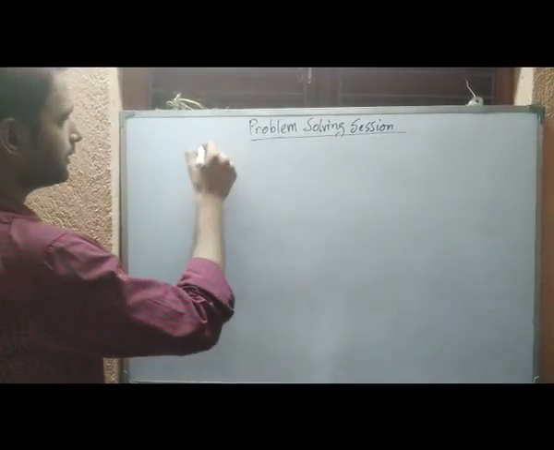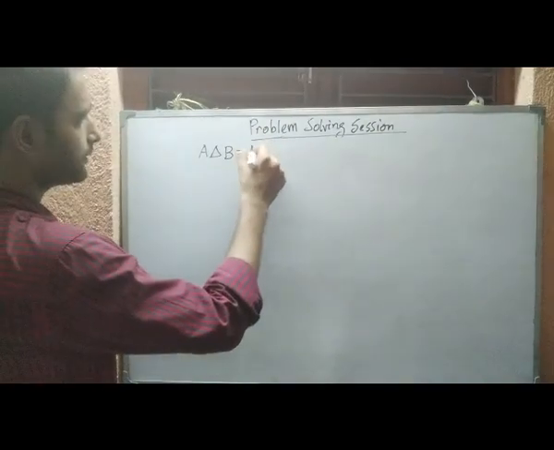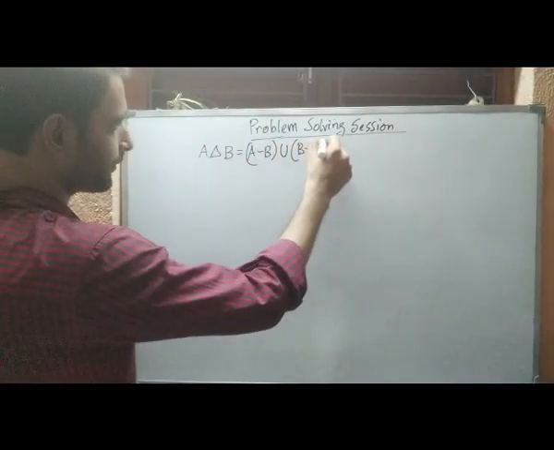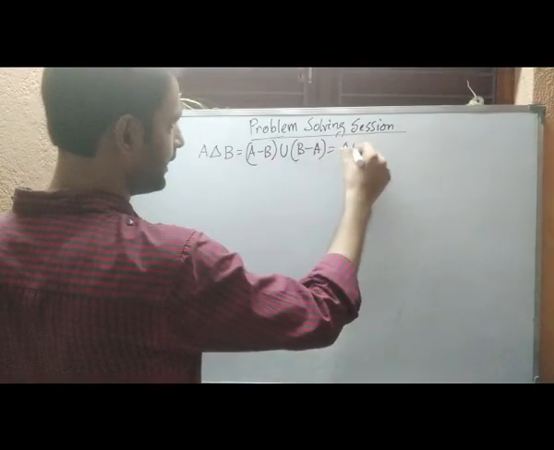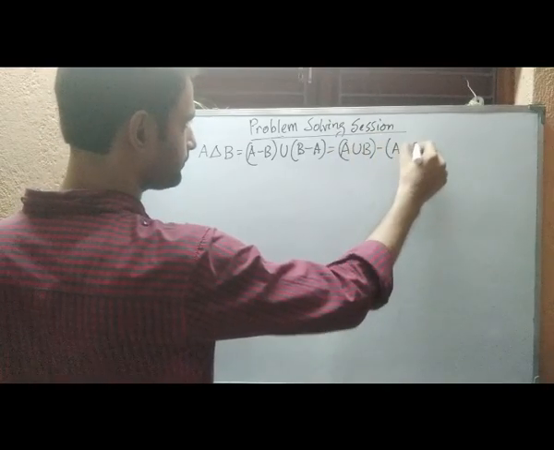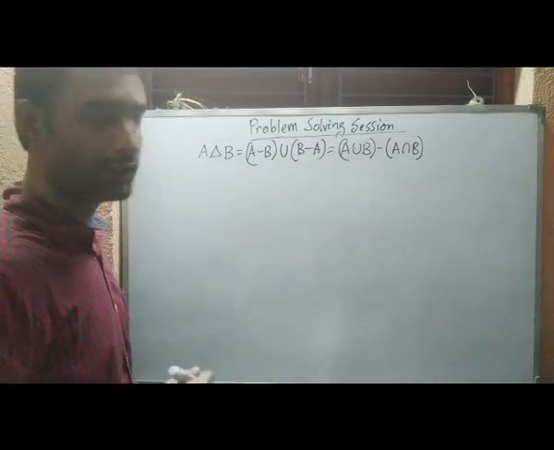Previously we have seen that A Δ B is defined as the union of A minus B and B minus A. And we have given another definition for this: (A union B) difference (A intersection B). And using Venn diagrams we have seen that these two sets are equal.